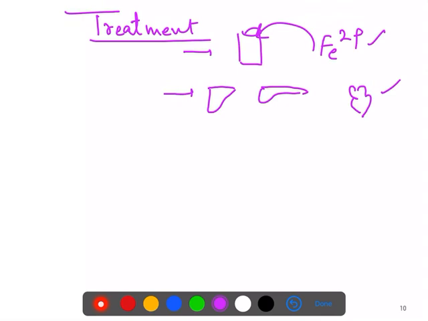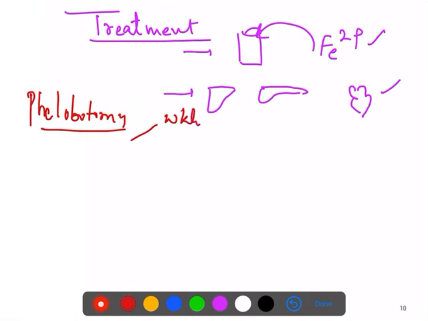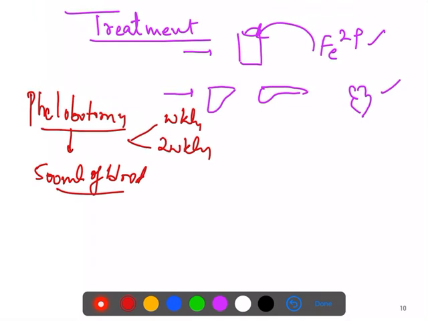How will you remove the iron from the body? You can do phlebotomy. In phlebotomy you can do it weekly or twice weekly. You will remove about 500 ml of blood from the body, and this 500 ml of blood will remove around 200 to 250 milligram of iron.